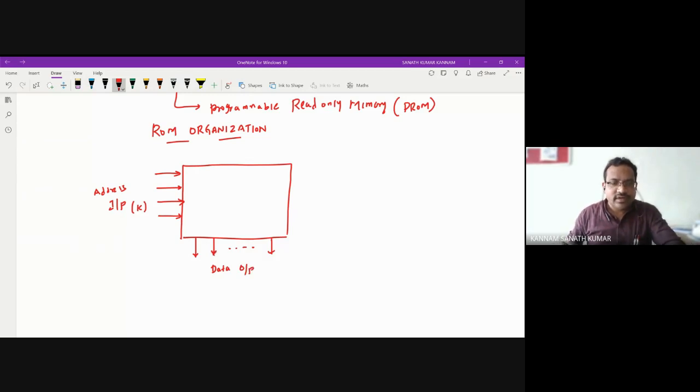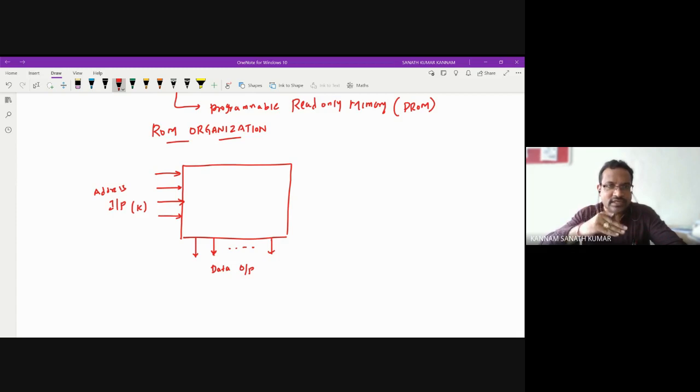I can explain with an example. Suppose there is a group of houses, and your friend wants to meet you. First of all, he will come to the colony where you reside, and there are many houses there. He knows the address of your house.